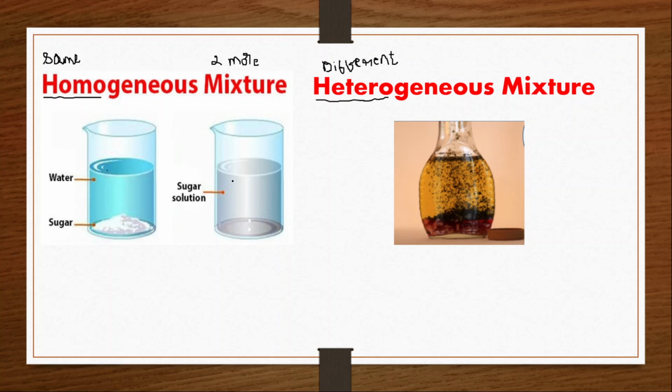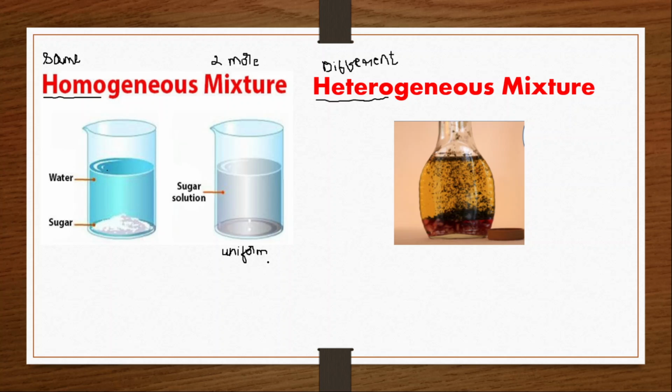You can observe the liquid. Throughout this solution, it is uniform. There is no difference. You can't observe any other separate particles over here. So we say that the substance is in the same phase, that is, all are in the same physical state. You can't bifurcate anything there. That is what we mean by uniform throughout the solution.